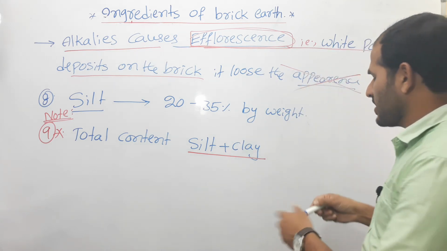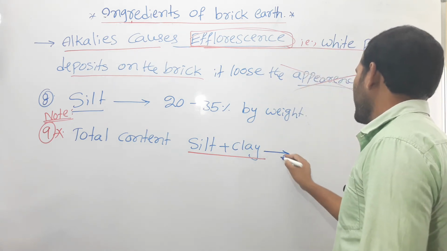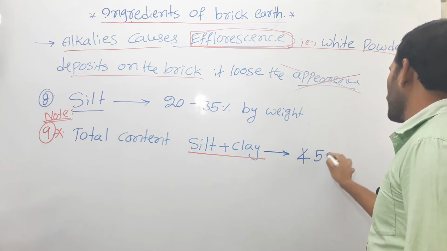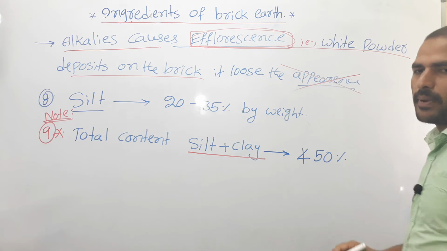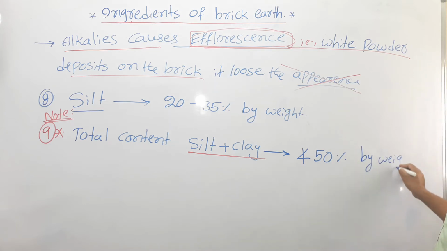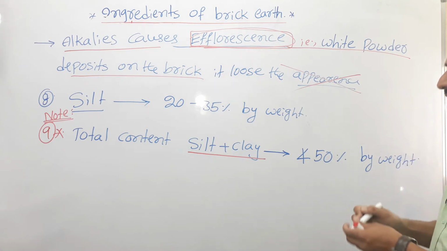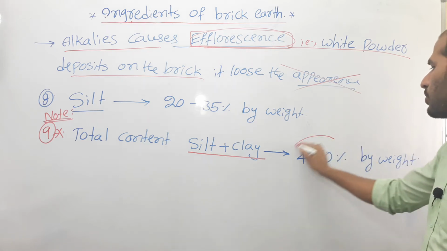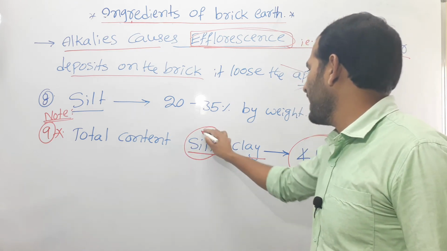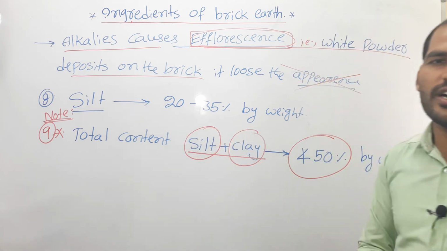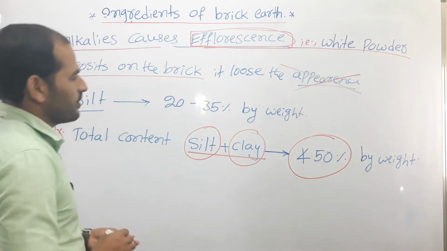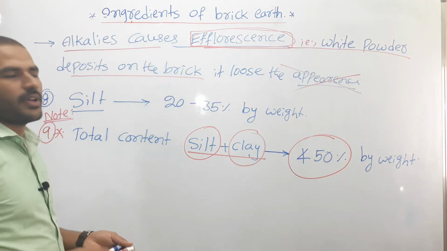It should not be less than 50%, also by weight, right? So for both silt and clay, the total content should not be less than 50%.